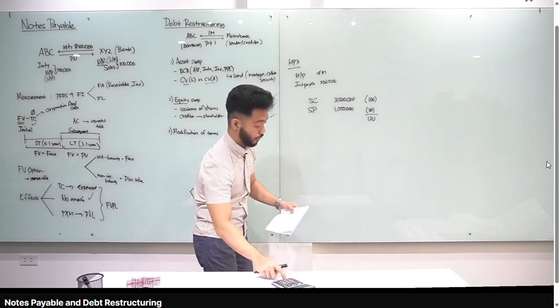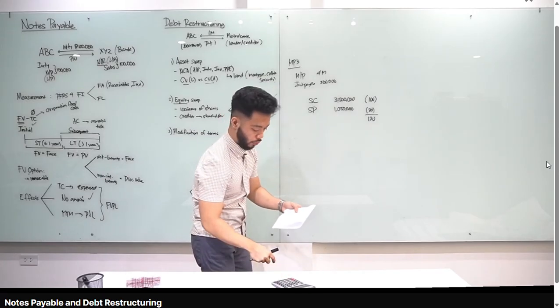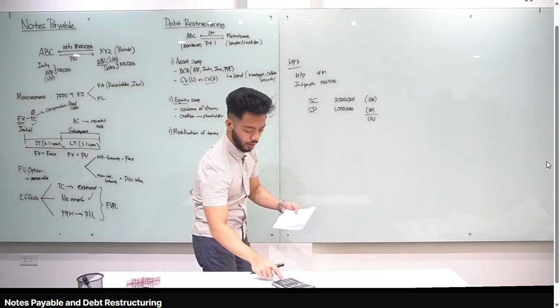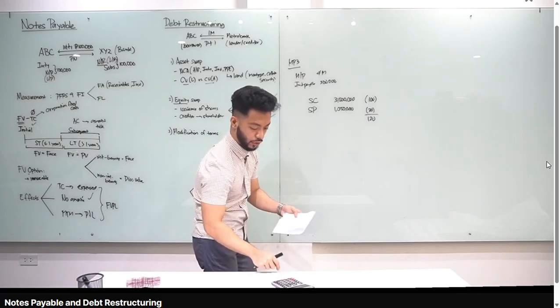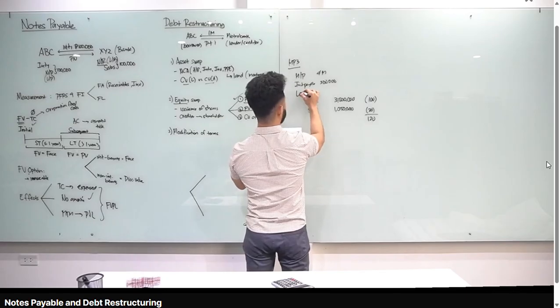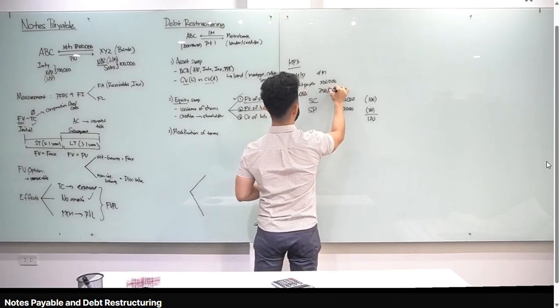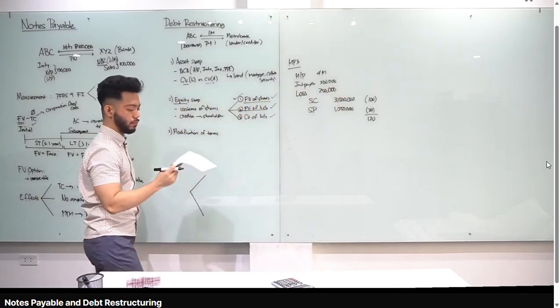Minus natin yung credit, 3.5 million, minus 1,050,000. Therefore, 4.3 million, minus 3.5, minus 1,050,000. Balancing figure natin, loss on extinguishment of debt. That is 250,000. Main problem number 3, final answer natin class is 250,000.